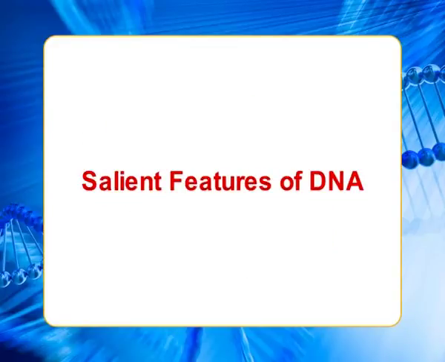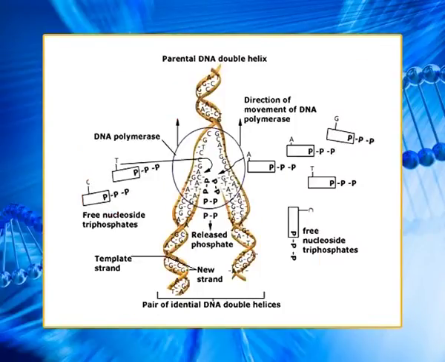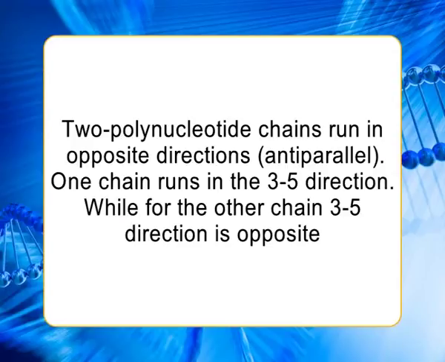Salient features of DNA. The two polynucleotide chains are coiled around each other like a spiral staircase, a double helix. The cross-rung steps are formed by the nitrogen bases, while phosphates and sugars form the uprights. The two polynucleotide chains run in opposite directions, antipolar. One chain runs in the 5' to 3' direction, while for the other chain the direction is opposite.